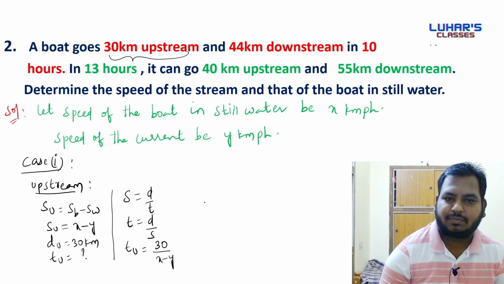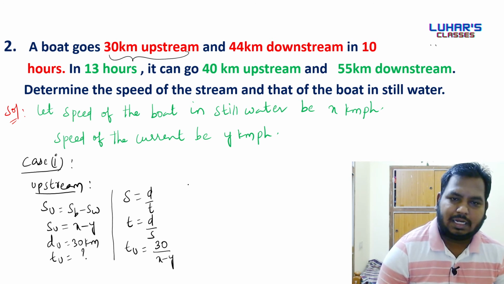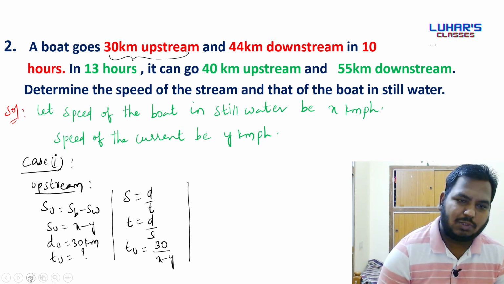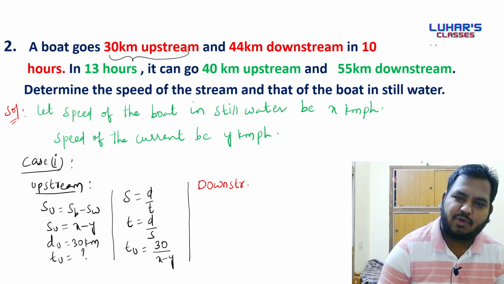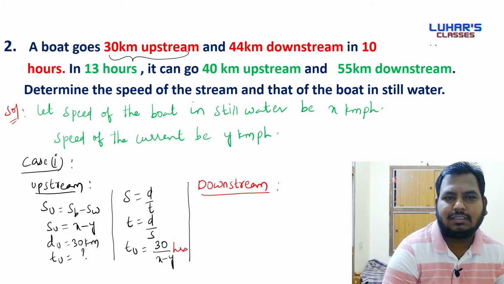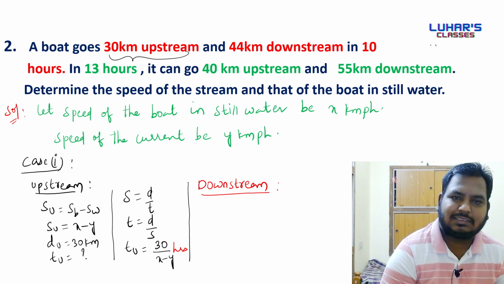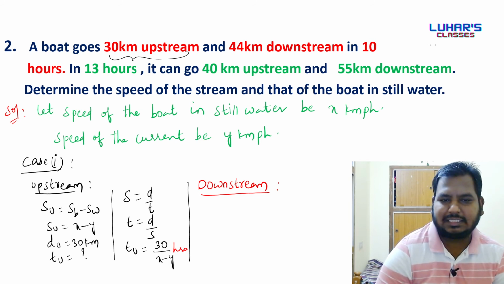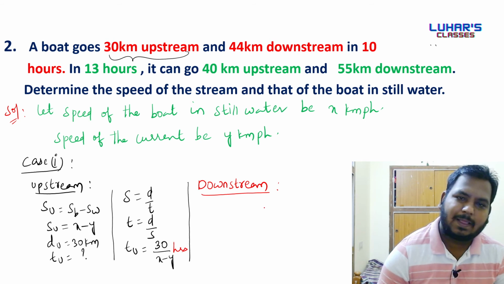Did you get me? So how many hours has the boat taken to travel 30 kilometers upstream? The answer is 30 by x minus y.